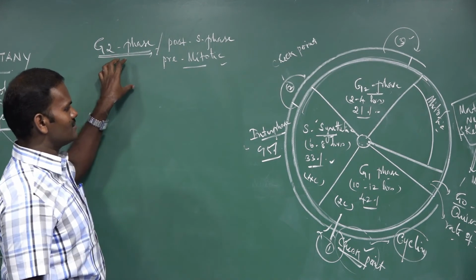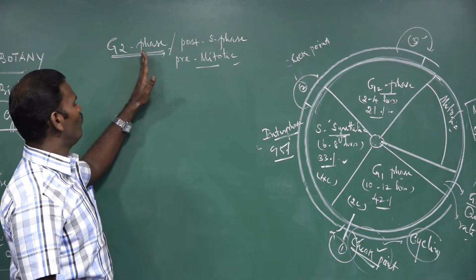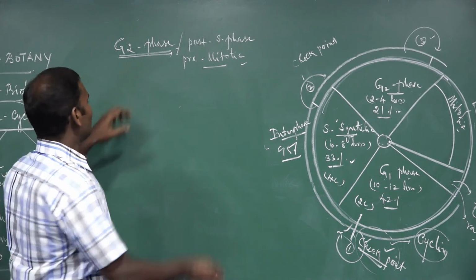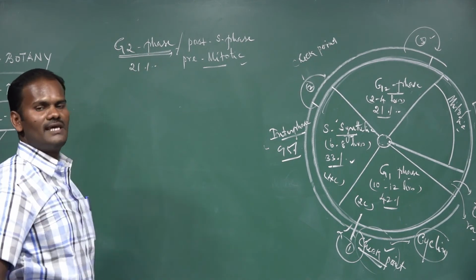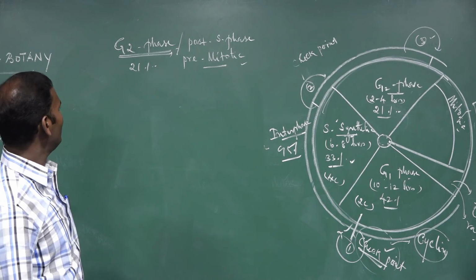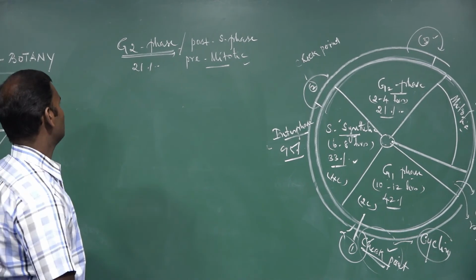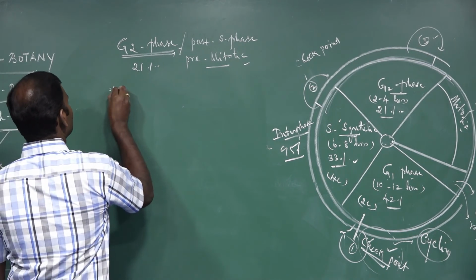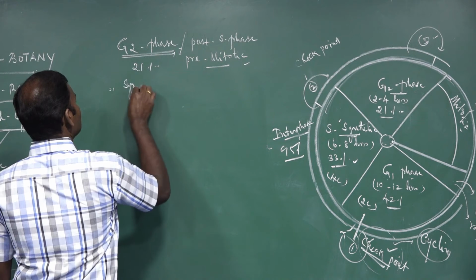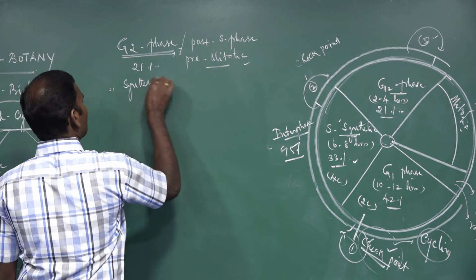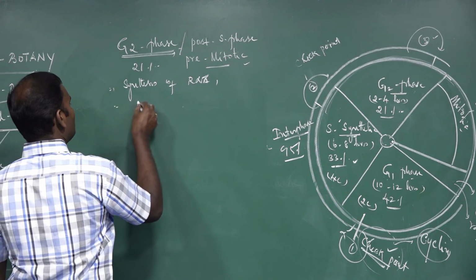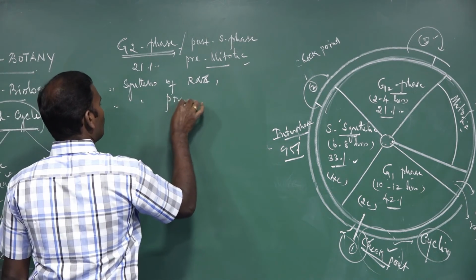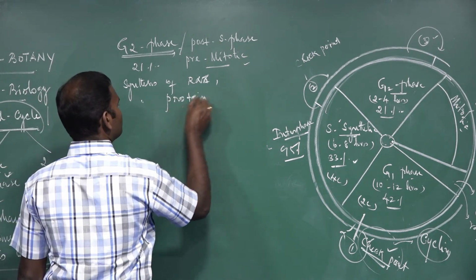It will take a minimum of 2 to 4 hours, about 21% of the total duration of the cell cycle. During this phase, synthesis of RNA and synthesis of proteins takes place.